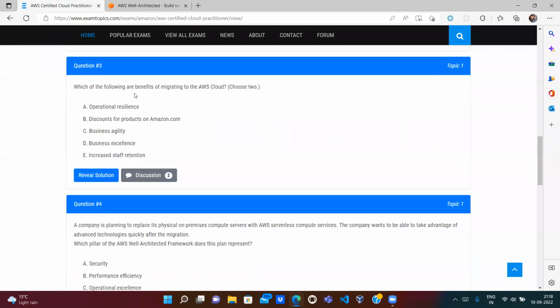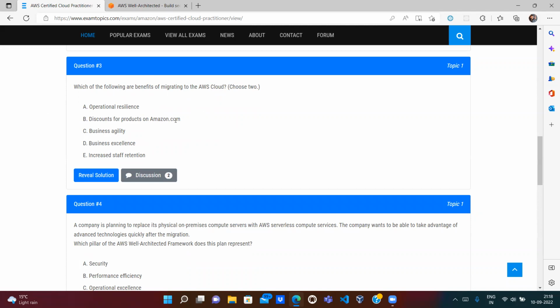Question number 3: which of the following are benefits of migrating to the AWS cloud? We need to choose 2 options, and 5 options are given. Within the exam, if you are confused between some options, just try to eliminate. Suppose there are 5 options and I don't know the answer, how will I attempt? Operational resilience. Suppose I don't know what operational resilience is, so I ignore that.